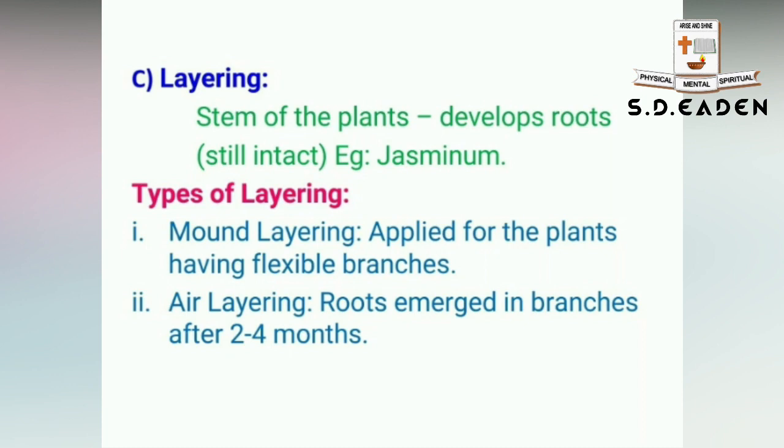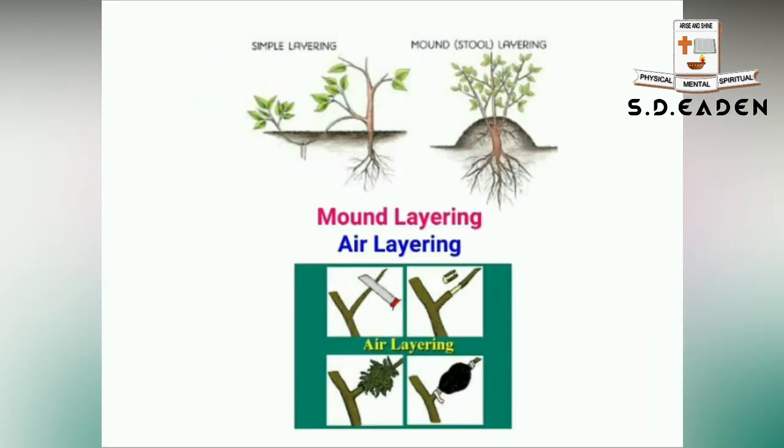In the case of mound layering, it's a very simple method. It is widely followed in plants having flexible branches. One of the lowermost branches of the plant is bent down along with the leaf and placed on the ground, and the stem is buried. A heap of soil is placed over the stem, and it is left as such. After a few weeks, new roots emerge at the buried portion, and this can be detached from the mother plant and used as a new one.